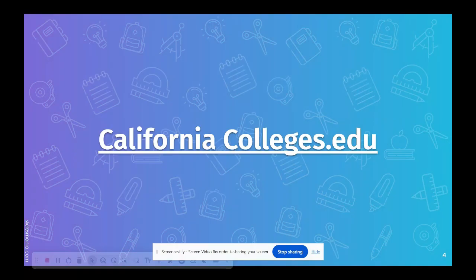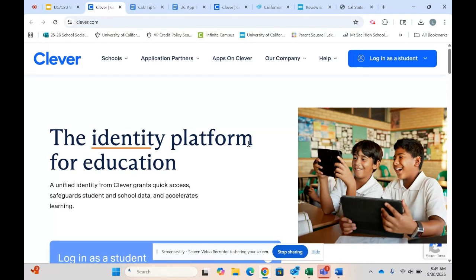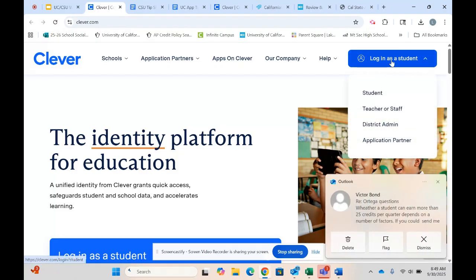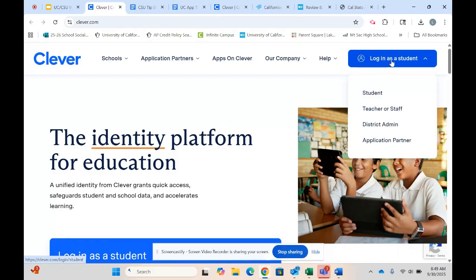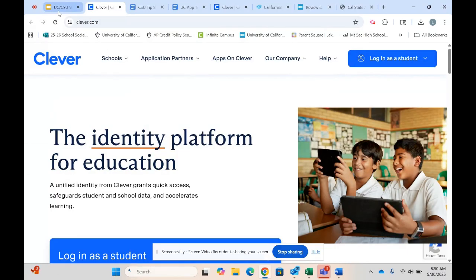So, how do we get to californiacolleges.edu? Students, you guys will go to Clever. Clever is the website that houses all of the apps that you use here at school. So you are going to log in as student just as you normally do, and then you will see the californiacolleges.edu app, and then you are going to go ahead and log in through there.